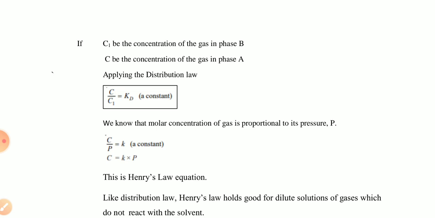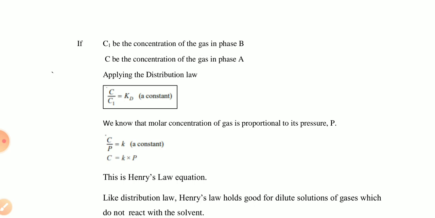Now if we calculate the concentrations, if C1 is the concentration of the gas in phase B and C is the concentration of the gas in phase A, and we apply the distribution law, we get C divided by C1 equals Kd, a constant, the distribution constant.